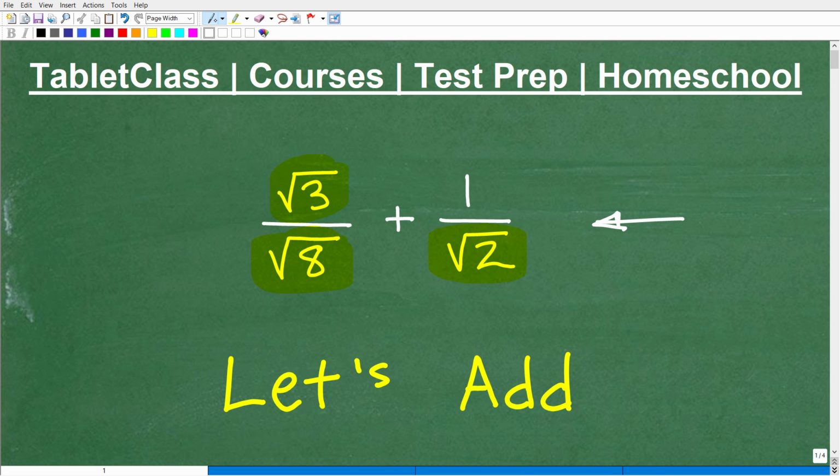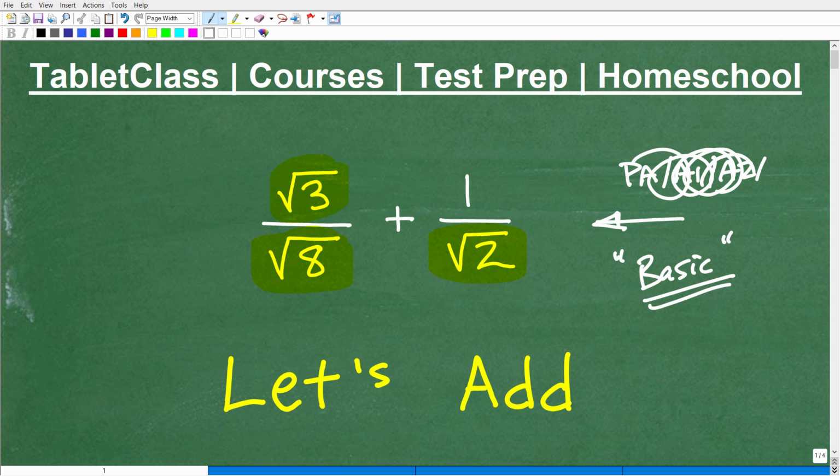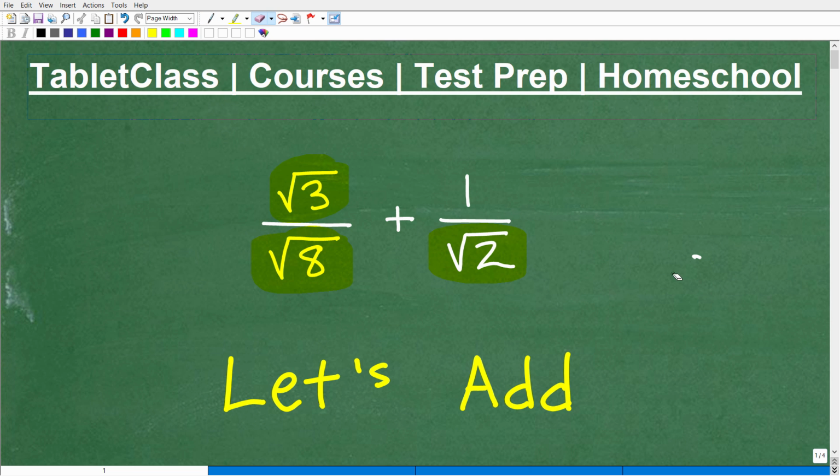But this is basically basic algebra. Now of course, that word basic, that's all relative. If you're learning algebra the first time, nothing's basic because it's all new. But algebra is kind of interesting because you start learning algebra formally in pre-algebra, then you go to algebra 1 and algebra 2, geometry and everything else, pre-calculus. And what you end up doing is you learn, relearn, learn, and relearn. So you may have worked with square roots before, but it's very critical that you know how to handle square roots and radicals in algebra.